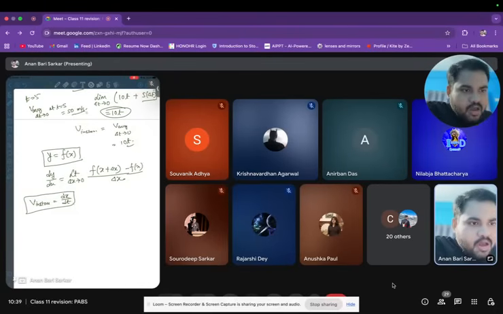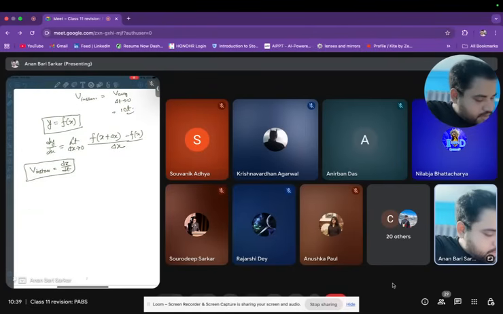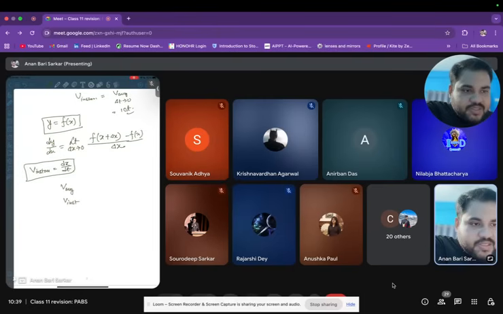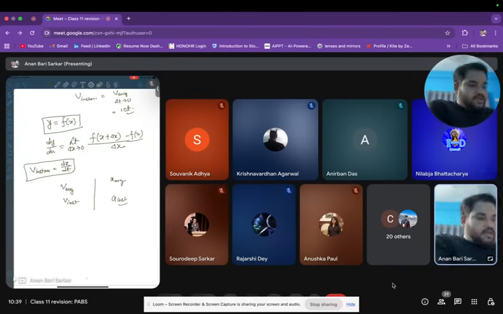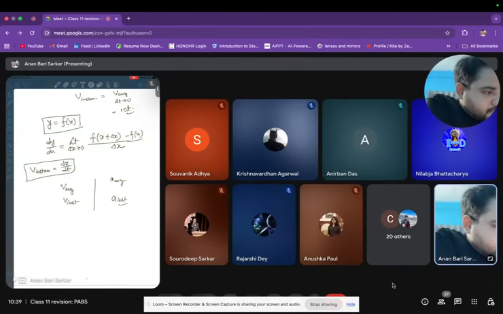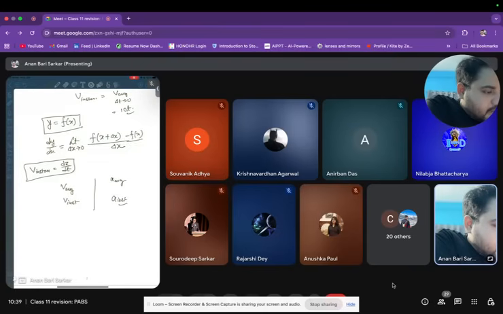Nice. So as we have slowly entered into proper class 11 now, from here I will try to take it forward. So far we have understood average velocity, and we have understood instantaneous velocity. The same concept can be generalized to average acceleration, instantaneous acceleration, and so on and so forth.